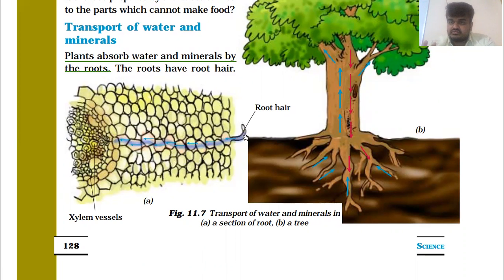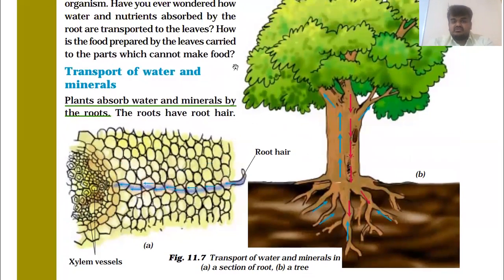In the respiration system we discussed that from some space they are absorbing some air, but here water is also absorbed by the roots only. With the help of root hair, this water will be moved to the root.